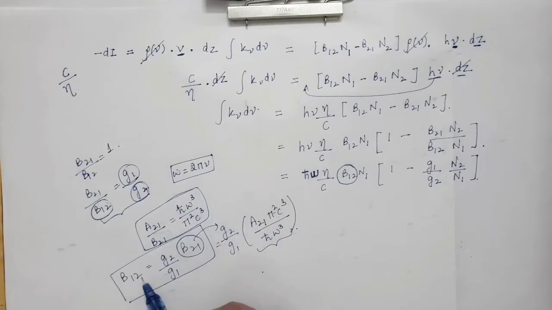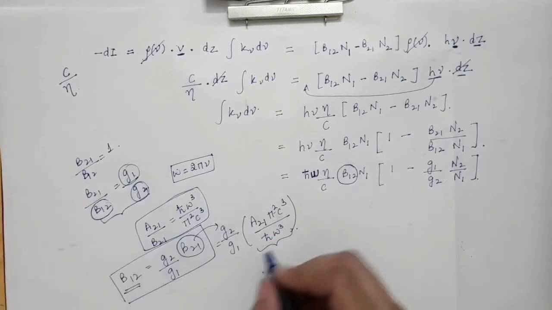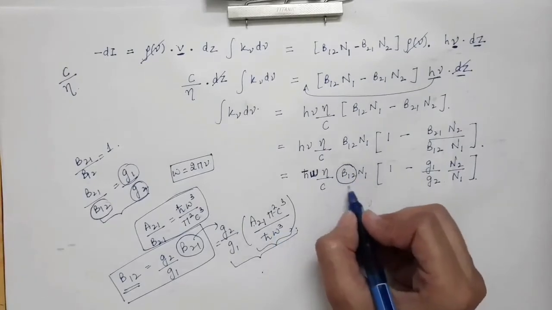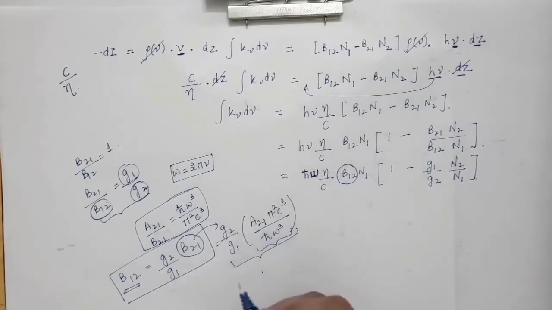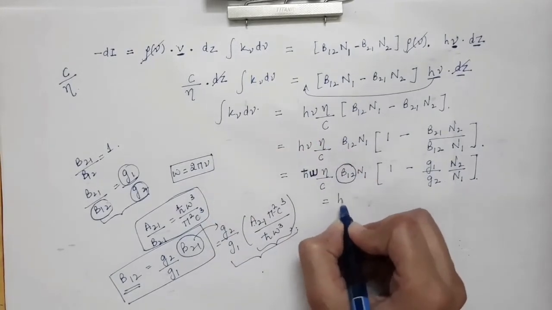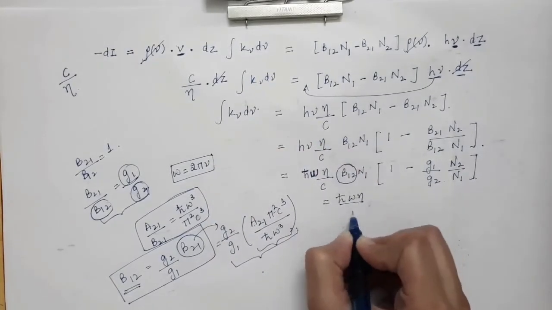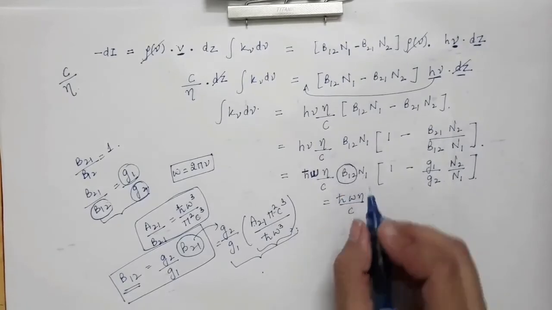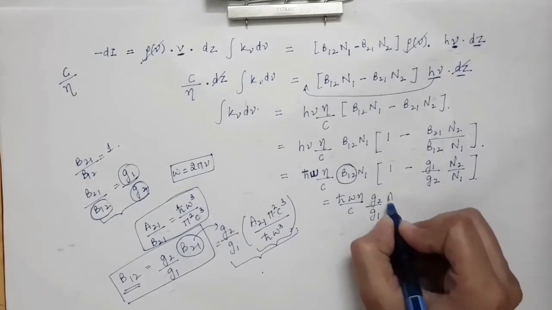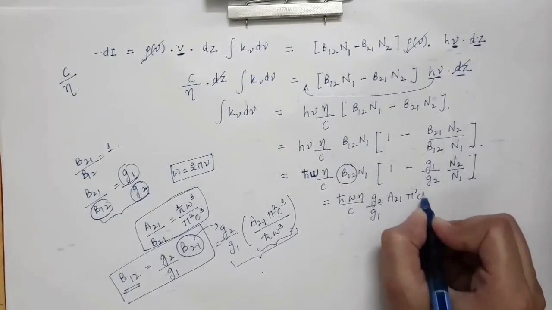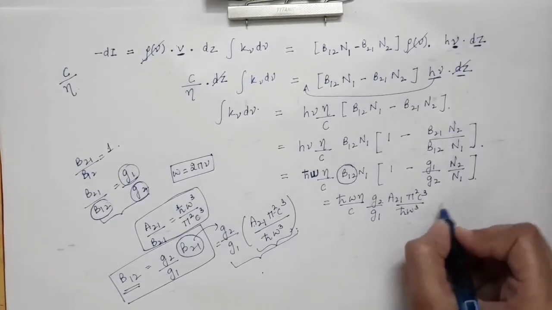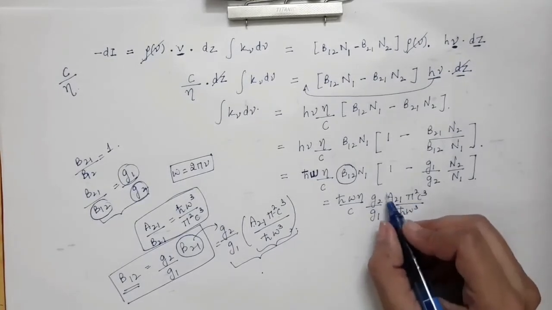So B12 can be written in terms of A21. The integration of k nu d nu will be equal to h cut omega eta by c. What is B12? B12 is G2 over G1 times A21 pi square c cube divided by h cut omega cube.